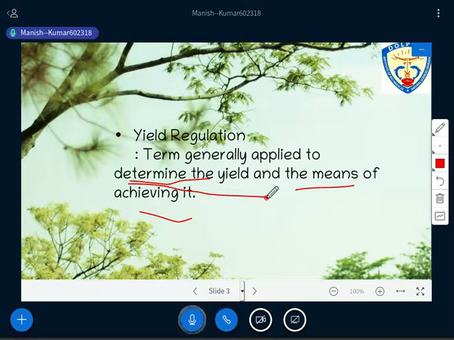Or if you have any question you can ask about the term yield regulation. You all have 30-40 seconds. Any question, if you are able to understand both the terms yield and yield regulation, you people can ask a question there. Okay, so no question has been raised again. Are you people there or not?